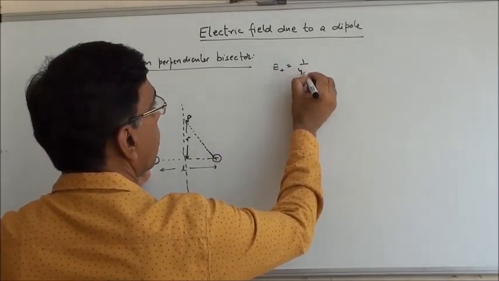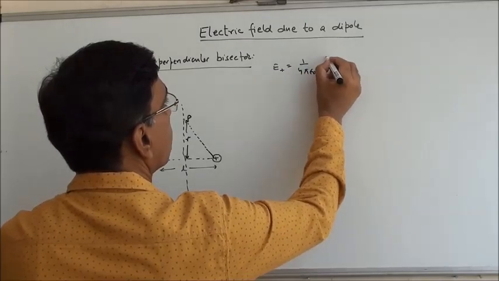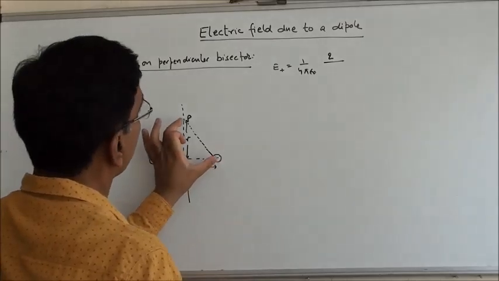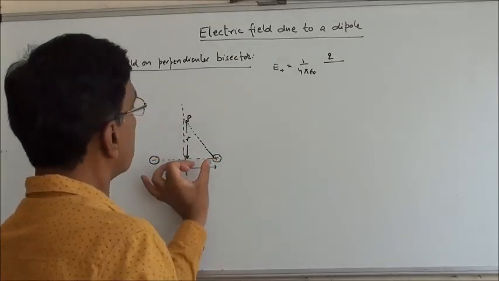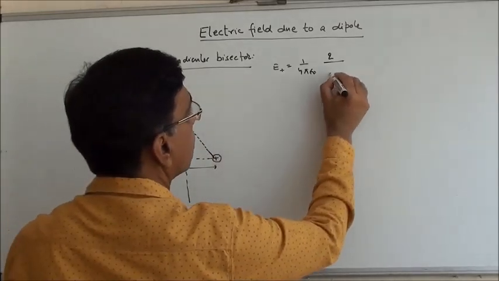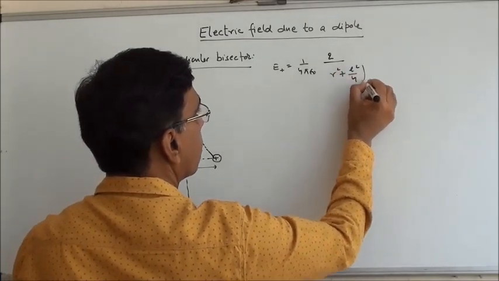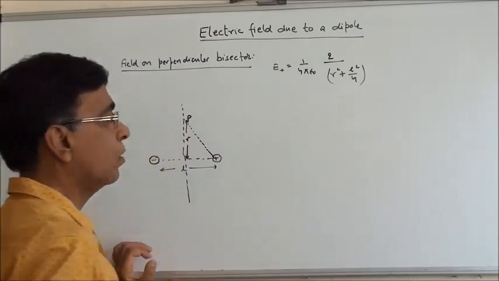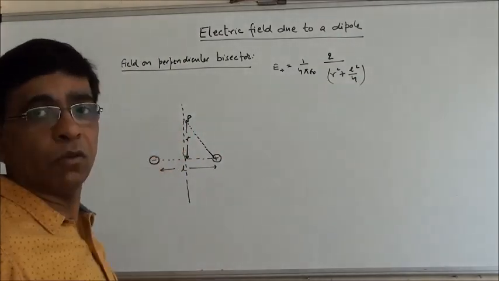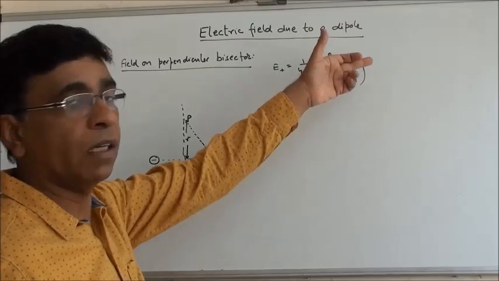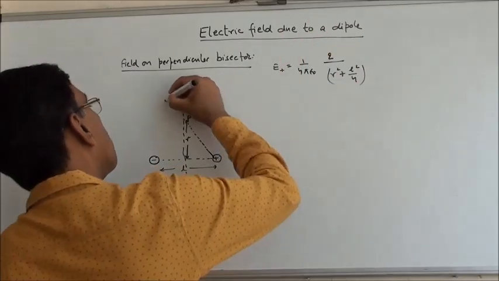It is 1 upon 4 pi epsilon naught Q upon r square. Now square of this distance. This is r, this is L by 2. So how much is it? r square plus (L by 2) square, Pythagoras theorem, and then it is a square, so root and then a square of it.